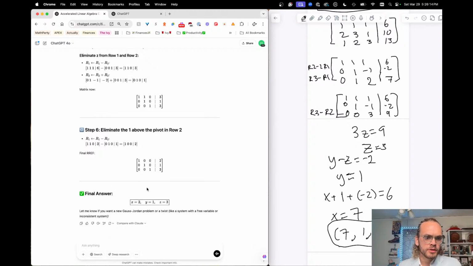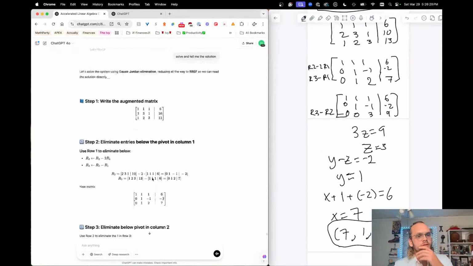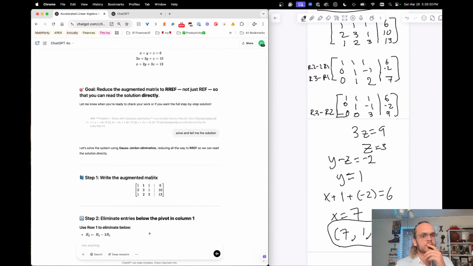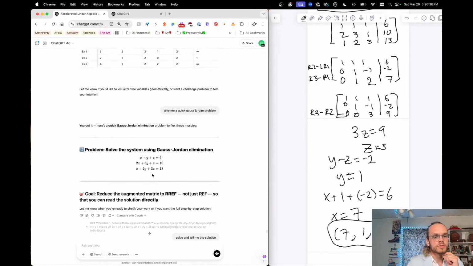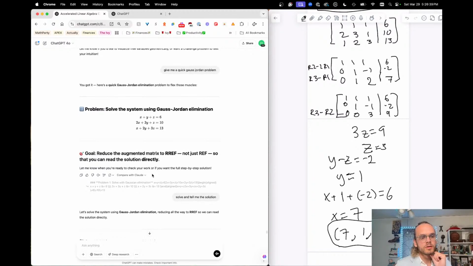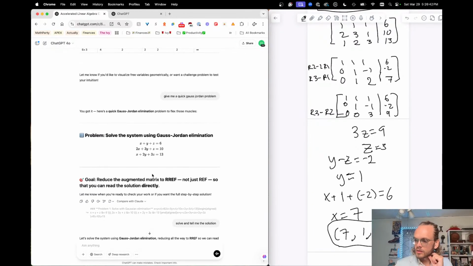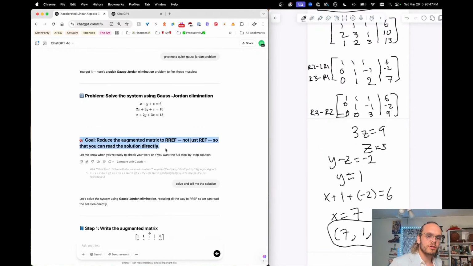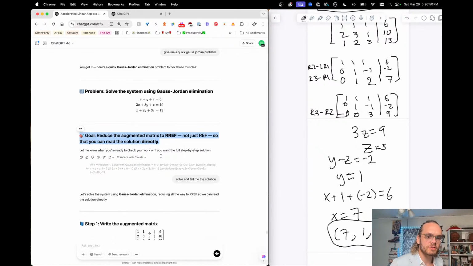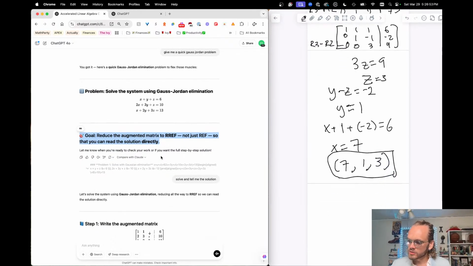2, 1, 3. Cool. So I got everything right except for the x value apparently. Let me just double check my work. So x plus y. Oh, wow. They did a whole darn thing. Oh, is this the Gauss-Jordan? Oh, wow. This was the Gauss-Jordan method. Okay, reduce the augmented matrix to reduced row echelon form, not just REF, so that you can read the solution directly. So this is just an extra layer to all this.